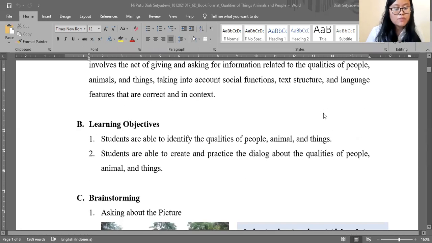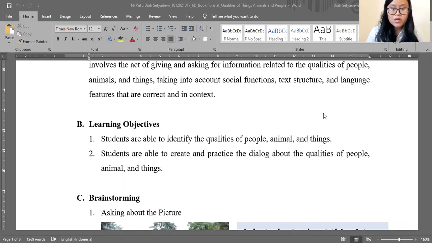Next is learning objective. There are two learning objectives related to the material qualities of things, animals, and people. The first one, students are able to identify the qualities of people, animal, and things. Second, students are able to create and practice the dialogue about the qualities of people, animal, and things.